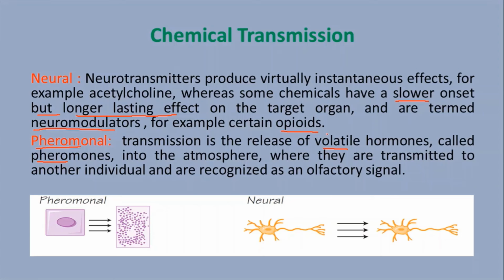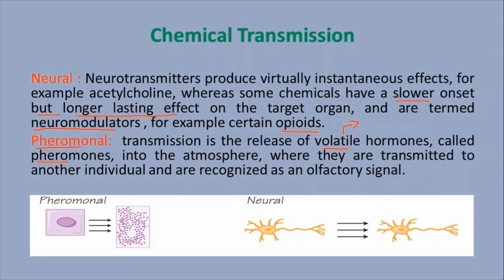Some pheromones are volatile, so that's why flowers produce fragrance. Some fruits also produce fragrance. Likewise, these hormones are called pheromones.